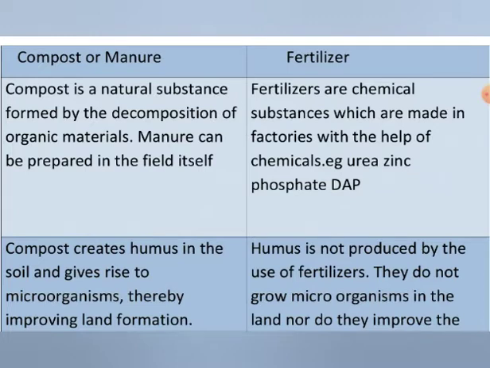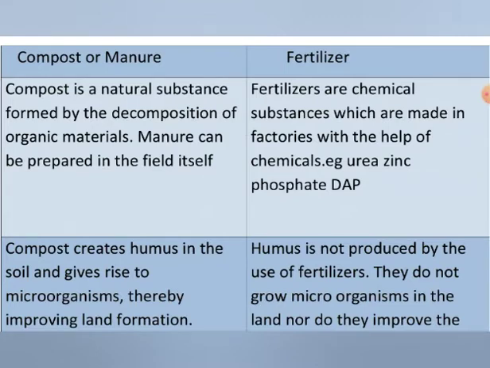Compost is a natural substance formed by the decomposition of organic materials, and this manure can be prepared in the fields itself. Sometimes you must have seen organic waste, like agricultural waste, the leaves of trees and the dung of animals.